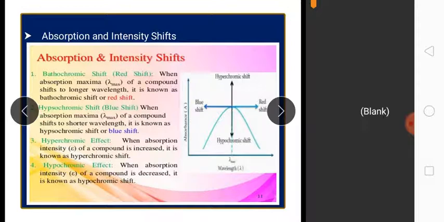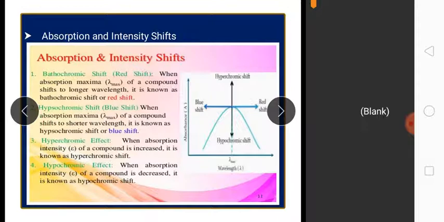The first one is the hypsochromic effect or blue shift. When the absorption maximum, meaning the lambda max value of a compound, shifts to a shorter wavelength, it is known as a hypsochromic shift or a blue shift. It is a shift towards shorter wavelength. This may be caused by a change of medium, solvent substitution, or a removal of conjugation.